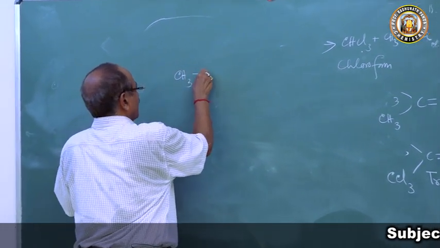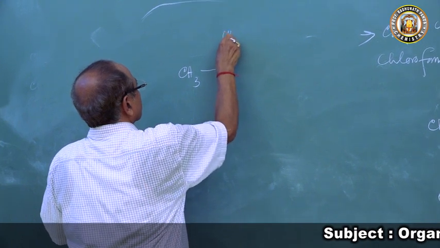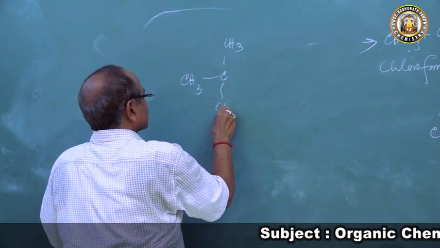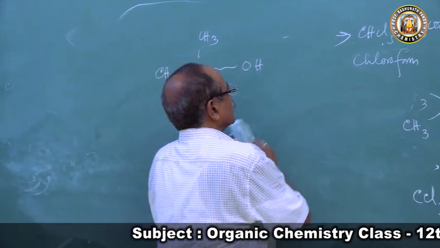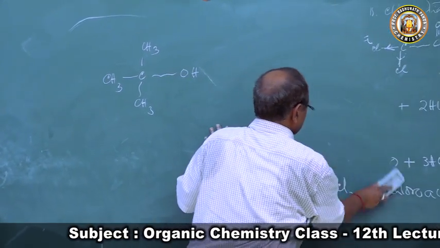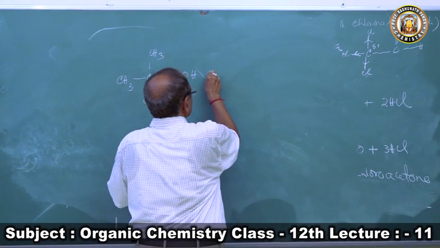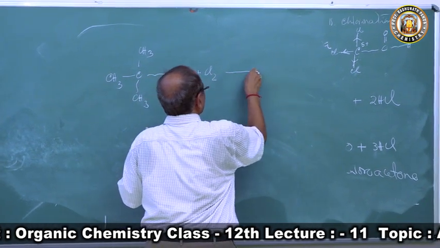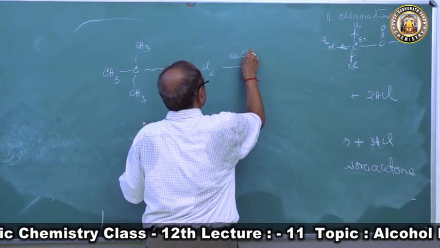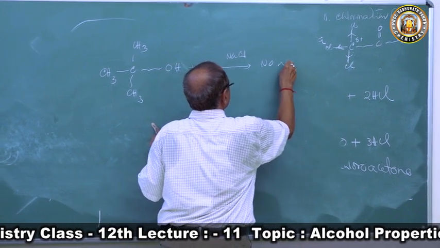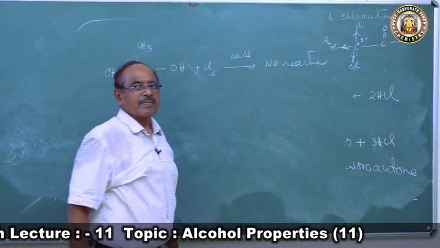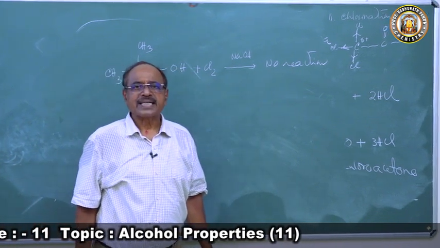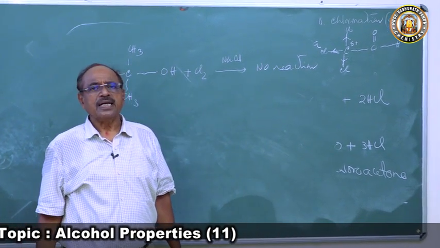The first step is an oxidation reaction, and it has no oxidation center. So if you treat this with chlorine in presence of sodium hydroxide, no reaction.